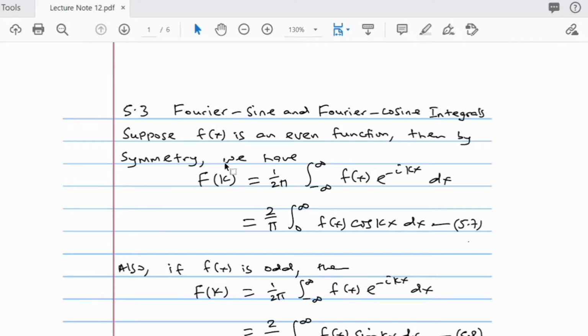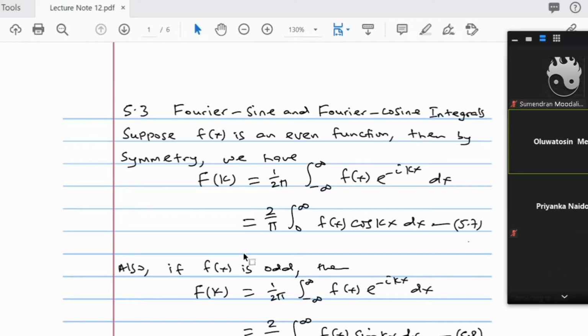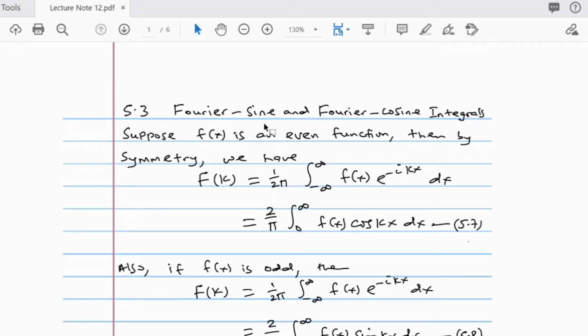So I welcome you to the lecture for this week. As usual, we continue from where we stopped last week. Last week, we started the notion of Fourier integrals and Fourier transform. What we are going to do today is a follow-up, talking about the Fourier sine and Fourier cosine integral, as well as the Fourier series and Fourier sine series. So today we want to talk about Fourier sine and Fourier cosine integrals.